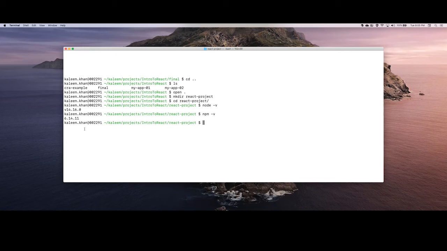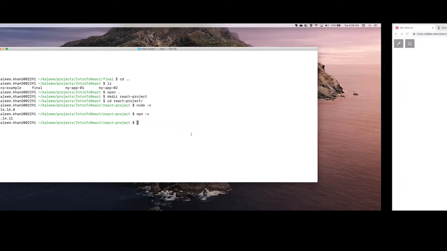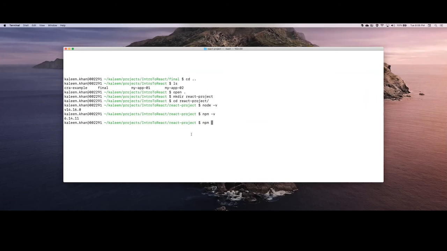It might happen that somebody in your team might be on a different version of Node or npm, but that is fine, because when we deploy the project to QA environment or production, we have the CI/CD which builds the project again with a predetermined Node version, so we are all good. You can be on a different version. That should not be a problem. Okay, so let's initialize our project with npm init.